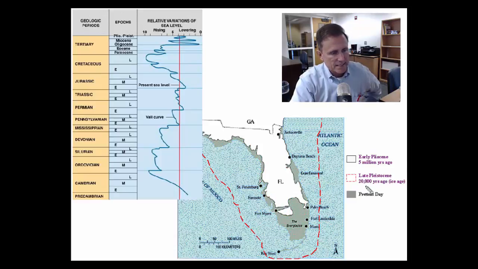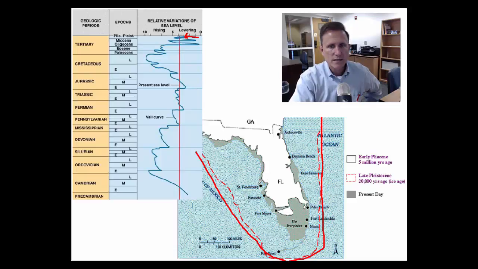The next one we're looking at is the late Pleistocene. So that's the very end of the last ice age, when there was a lot of water that was locked up in the ice, and that's right here. When all that water was locked up in the ice, Florida was this wide, and that is kind of the edge of what's called the Florida platform, and we know that the whole platform of Florida was that wide.